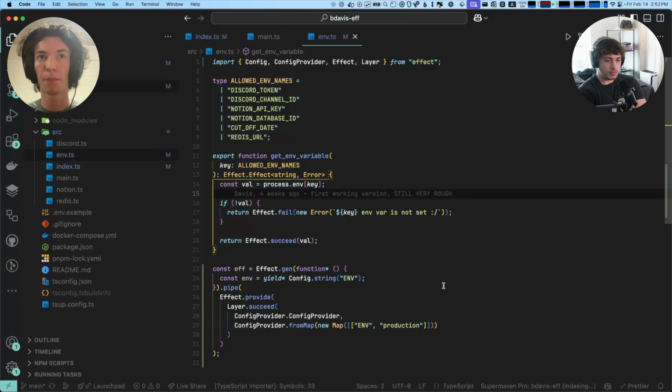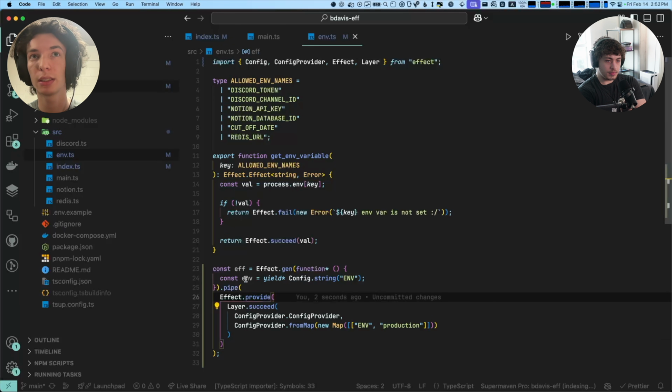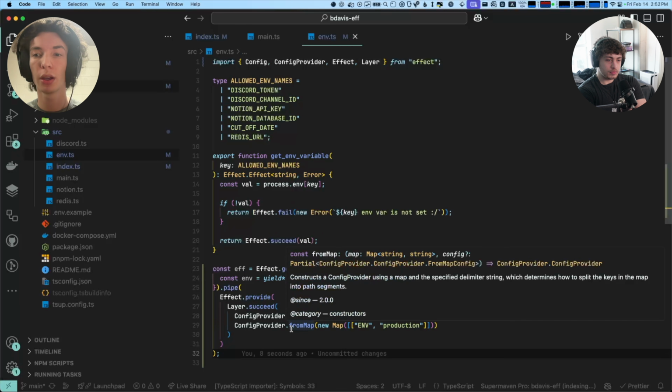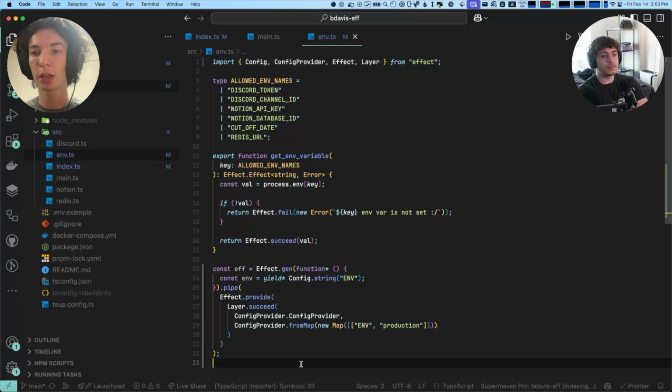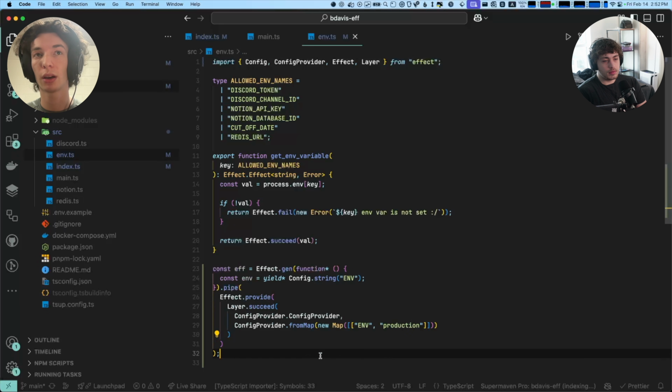And so what this would do is this variable would result in this value. But there's a bunch of other config providers. There's a default one like fromJson, fromEnv, but in theory you can make your own that makes a fetch request, for example, to some external API. And it's all externally injectable.